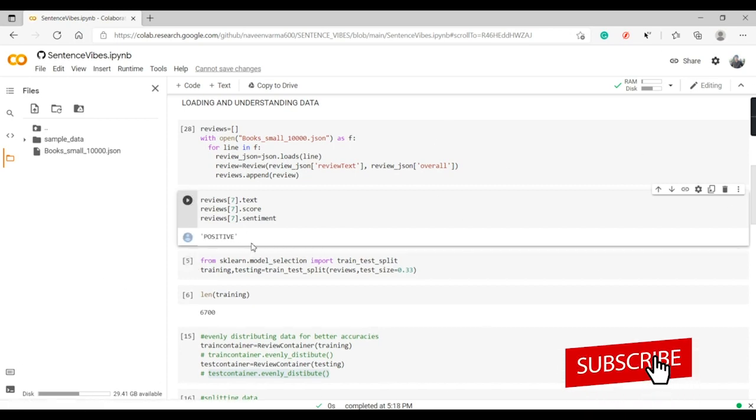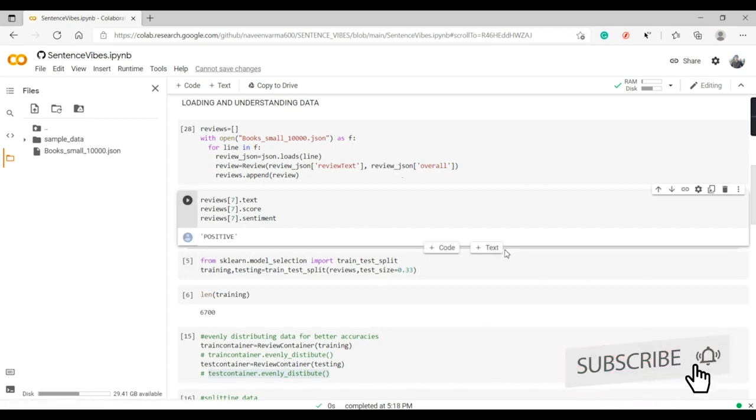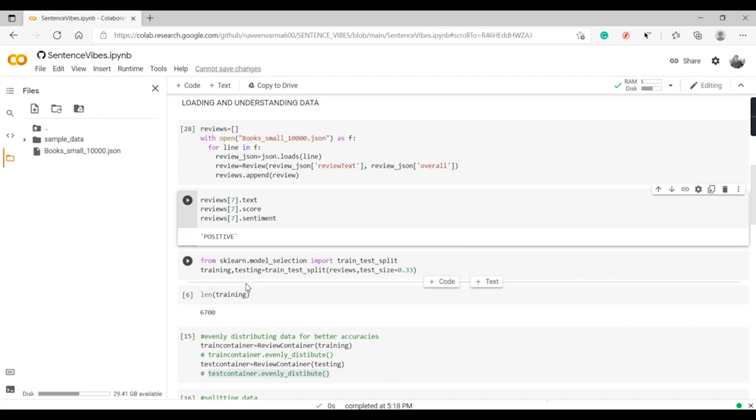So yes, it is a positive sentence. Now from the sklearn model selection module, we'll be importing the train_test_split method, where we'll split the data into training and testing sets. We'll use train_test_split on the reviews, and we'll keep the test size as 0.33. That means 33% of the data goes to testing.